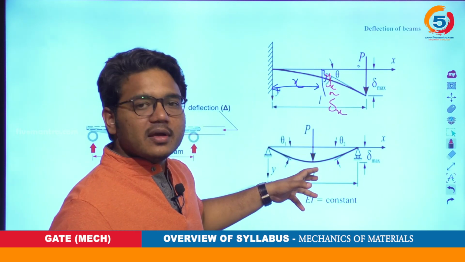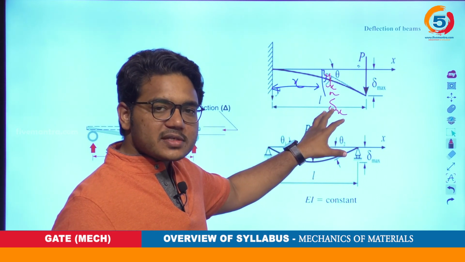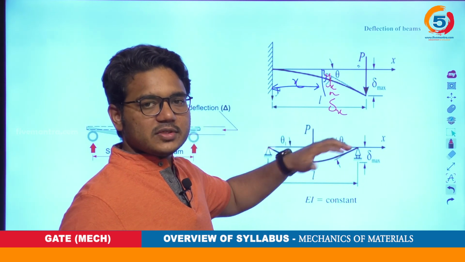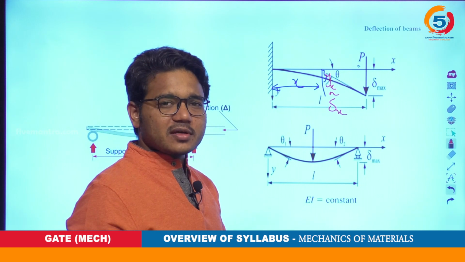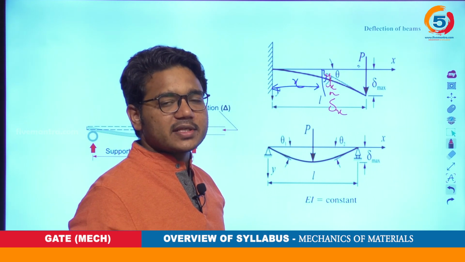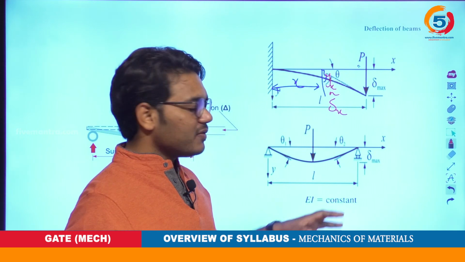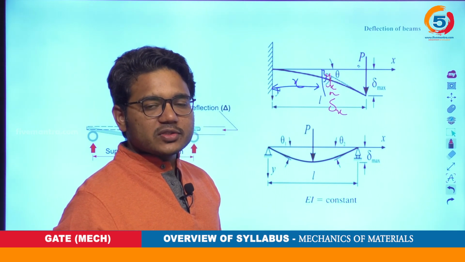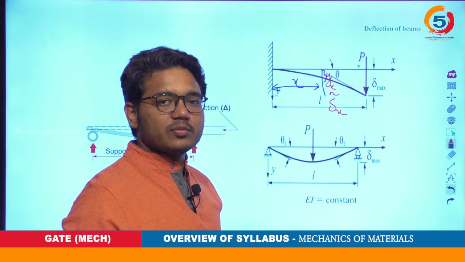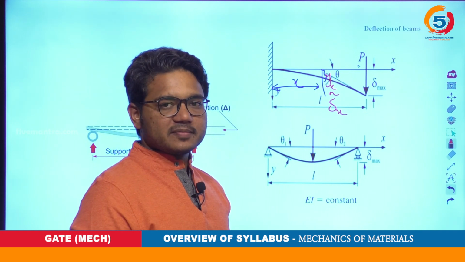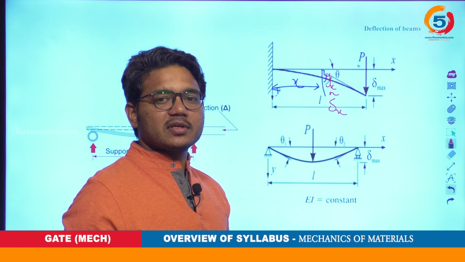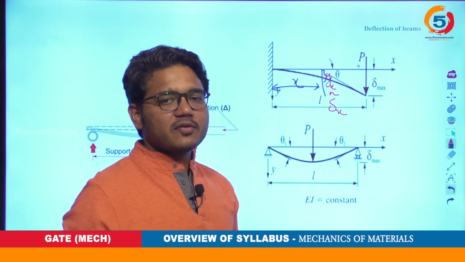Deflection is always studied along with the slope of the beam. We have one equation with which we can calculate both slope and deflection of a given beam loaded with various kinds of load.